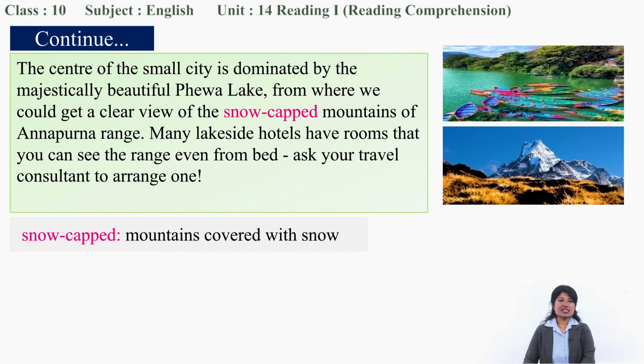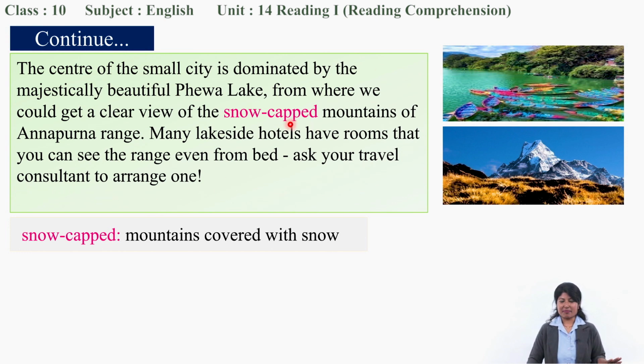Okay, continuing the same. The center of the small city is dominated by the majestically beautiful Fewa Lake, from where we could get a clear view of snow-capped mountains of the Annapurna Range. Many lakeside hotels have rooms where you can see the ranges even from bed. Ask your travel consultant to arrange one.